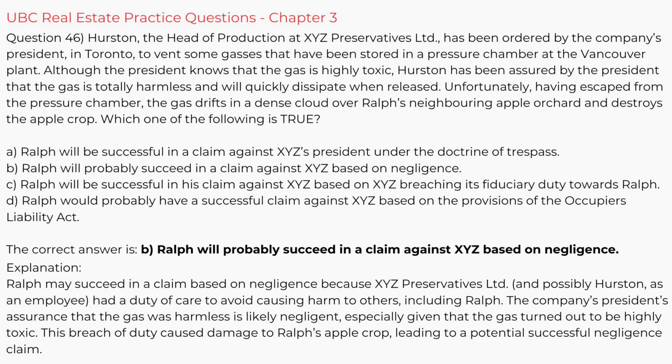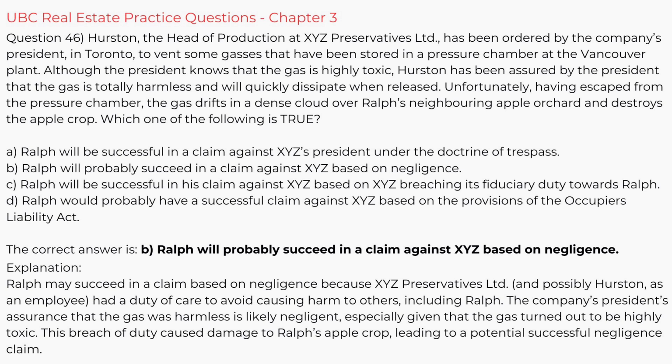Question 46. Hurston, the head of production at XYZ Preservatives Limited, has been ordered by the company's president in Toronto to vent some gases that have been stored in a pressure chamber at the Vancouver plant. Although the president knows that the gas is highly toxic, Hurston has been assured by the president that the gas is totally harmless and will quickly dissipate when released. Unfortunately, having escaped from the pressure chamber, the gas drifts in a dense cloud over Ralph's neighboring apple orchard and destroys the apple crop. Which one of the following is true?